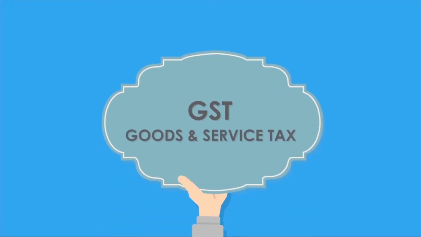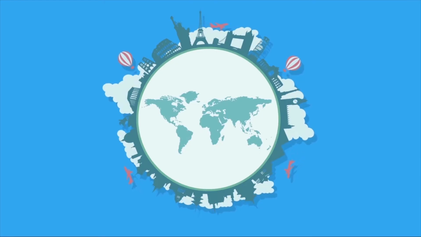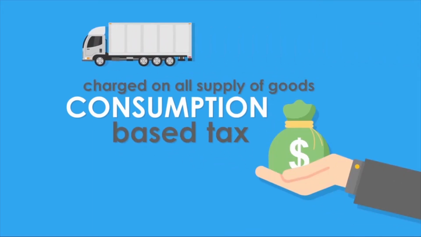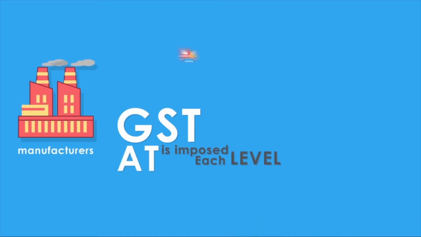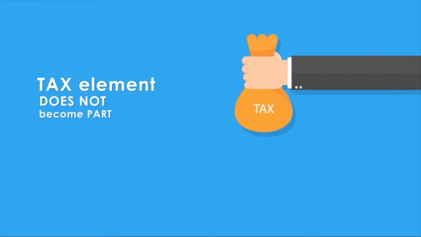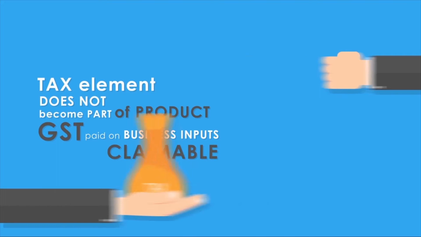GST, or Goods and Services Tax, which is also known as VAT, or the Value Added Tax, in many countries. It is a consumption-based tax charged on all taxable supply of goods. GST is imposed at each level of the supply chain. The tax element does not become part of the product because GST paid on the business inputs is claimable.